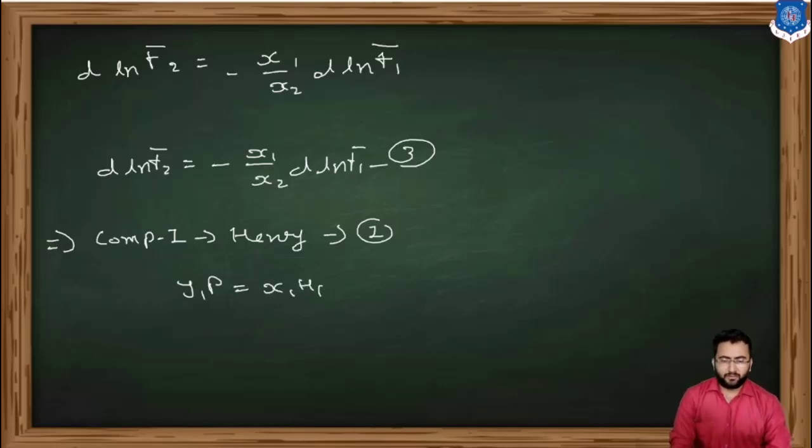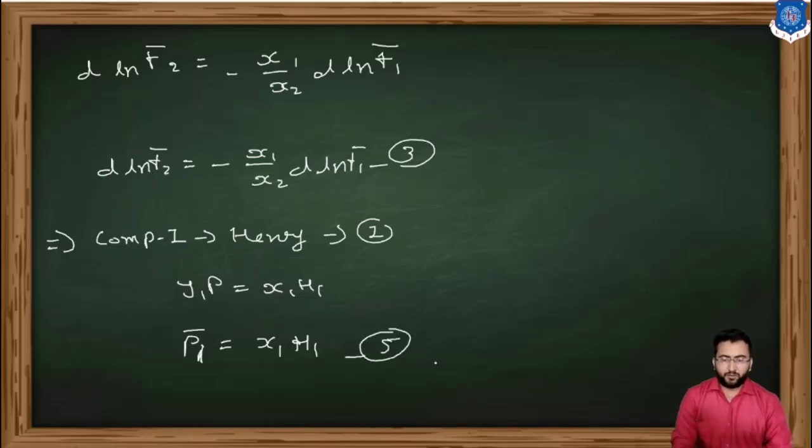We already studied Henry's law in chapter number 1, so using this we can write here. Now we know that from Dalton's law yiP is equal to pi bar, so I can directly replace this y1P with p1 bar, so it becomes p1 bar is equal to x1 h1. Here it is not i, it's 1. So it becomes our equation number 5.